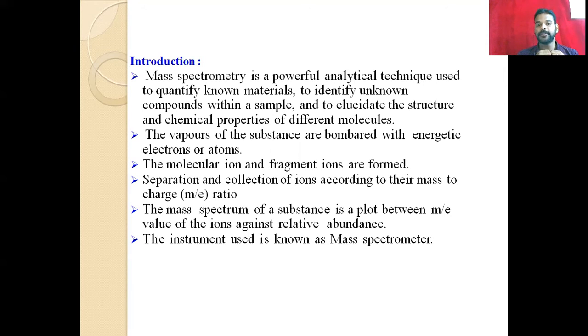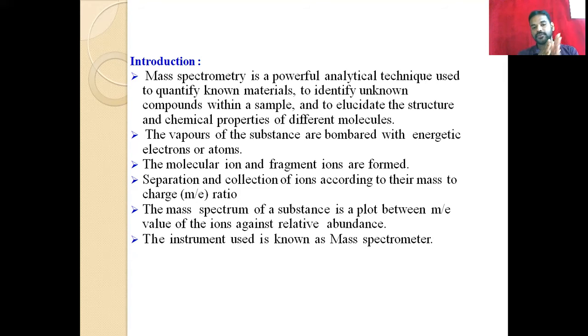Then comes the separation and collection of the ions according to their mass to charge ratio, and then identifying the different characters, qualitative or quantitative analysis. We will get a graph of mass to charge ratio versus abundance.